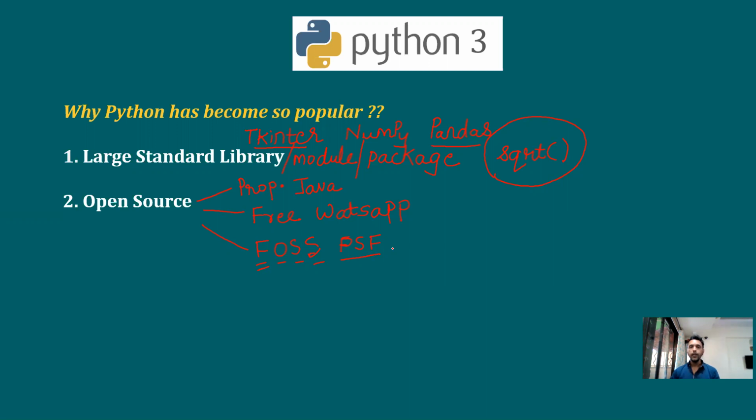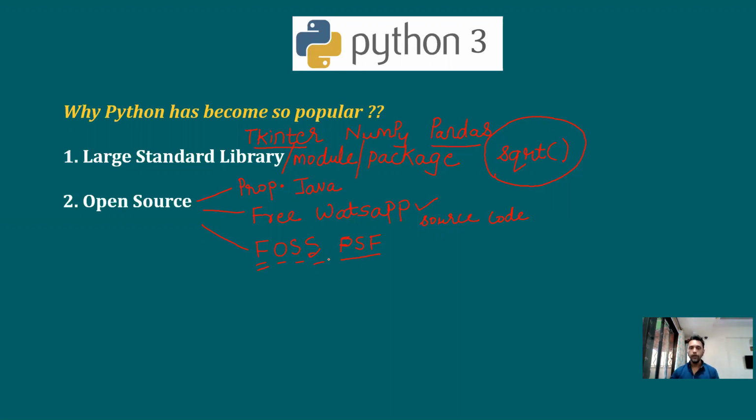Let's take the example of WhatsApp. Although you can use WhatsApp, you cannot see its source code, and you cannot do any modification in its features. So WhatsApp is free, you can use it as it is, but you cannot modify its source code according to your own needs.